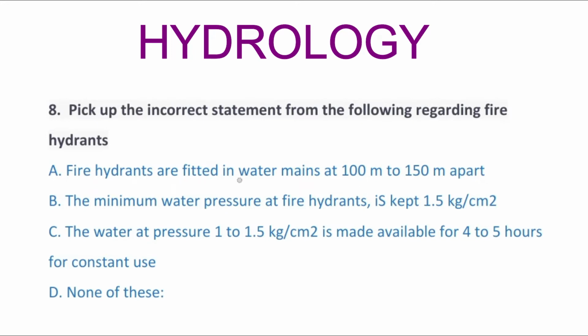Option A, fire hydrants are fitted in the water mains at 100 meter to 150 meter apart. Option B, the minimum water pressure at the fire hydrant is kept 1.5 kg per centimeter square. Option C, the water pressure 1 to 1.5 kg per centimeter square is made available for 4 to 5 hours for constant use. Option D, none of this. So the correct answer is option D, none of this.